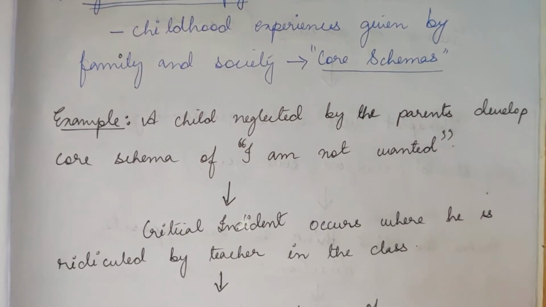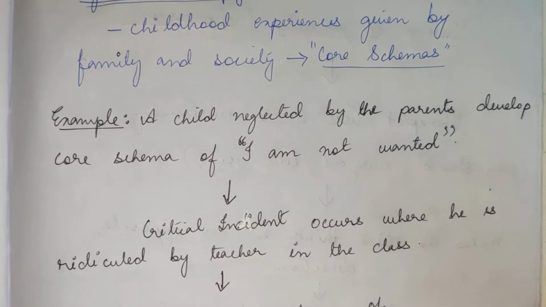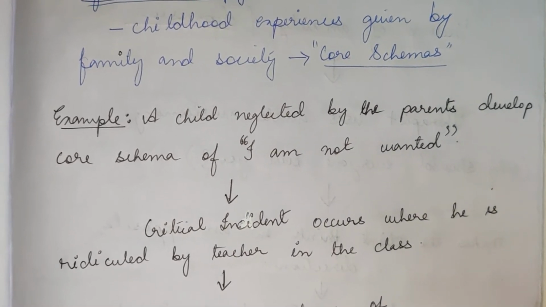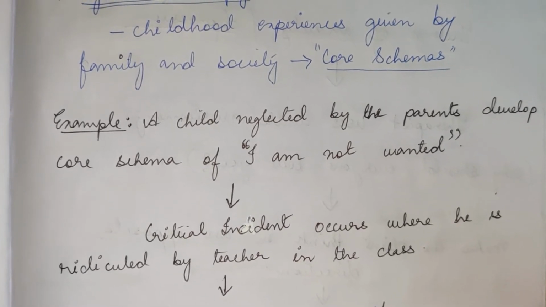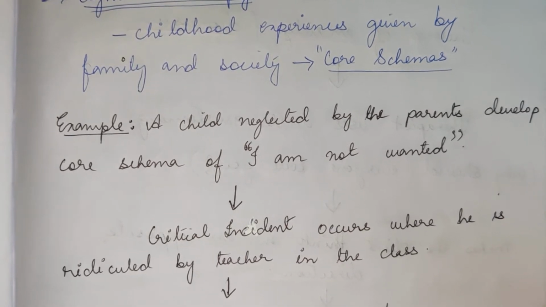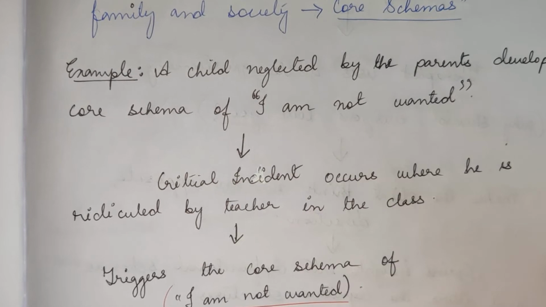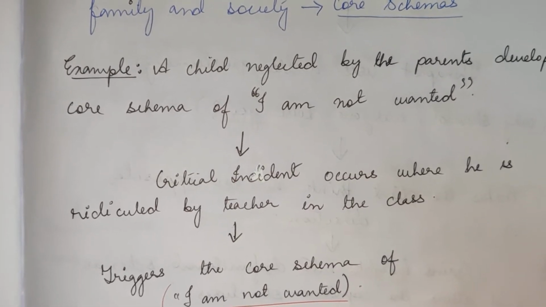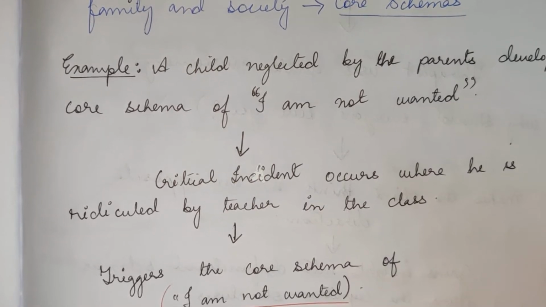Let's take an example. This is given in your book as well. A child neglected by the parents develops a core schema of I am not wanted. Because the child is neglected by his parents, he believes that he is not wanted in general. Later, when he grows up and starts going to school, he faces a critical incident where he is ridiculed or insulted by the teacher in the class.